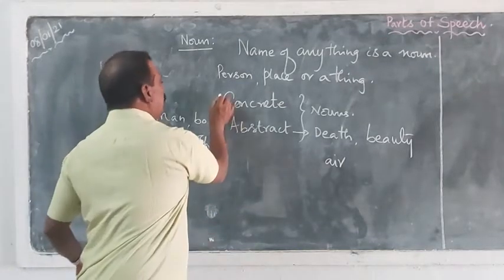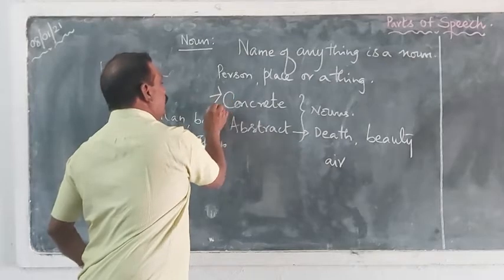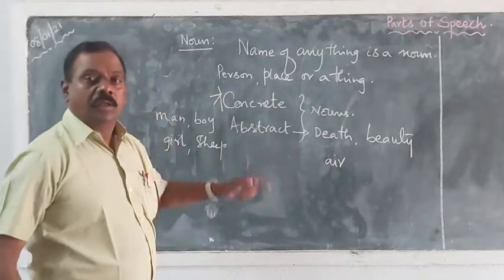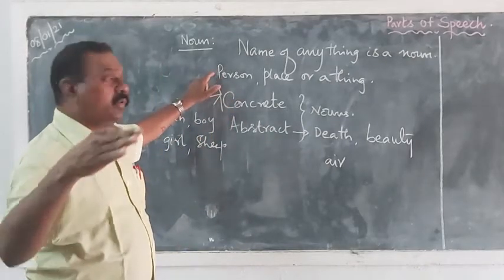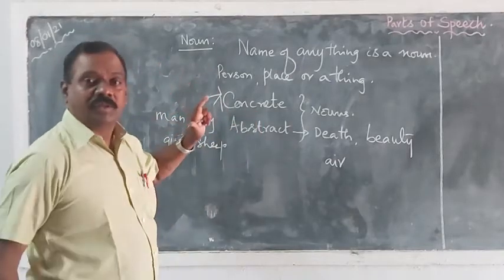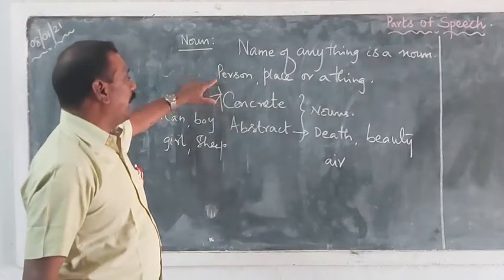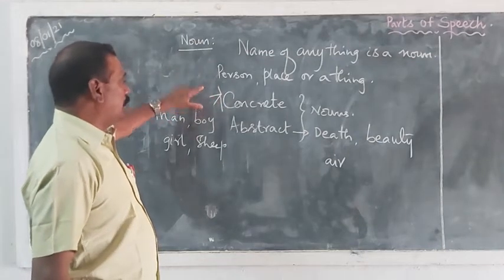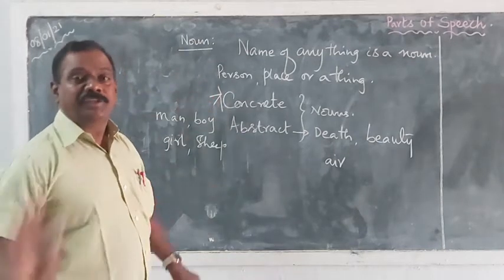So concrete noun has once again 4 types. If we go very deep into them we can't cover within a slot. So concrete noun has proper noun, common noun, collective noun and material noun.